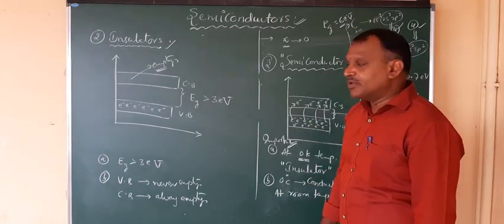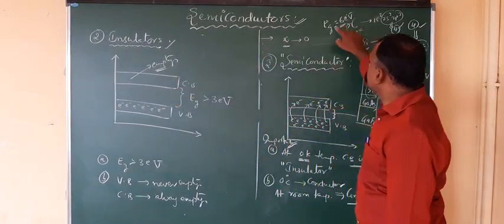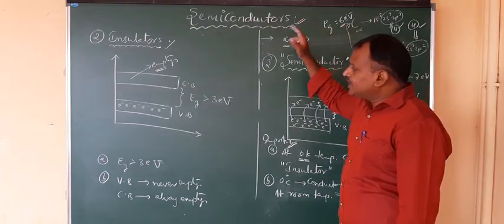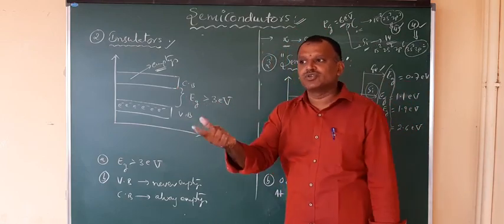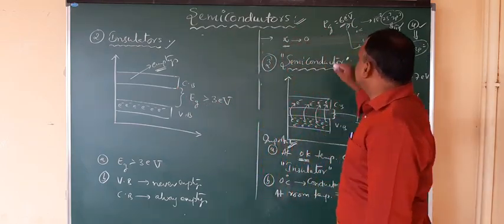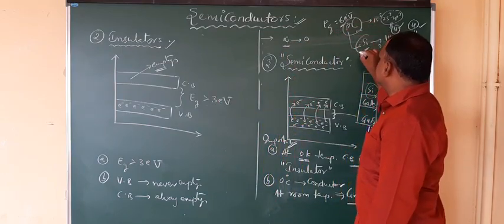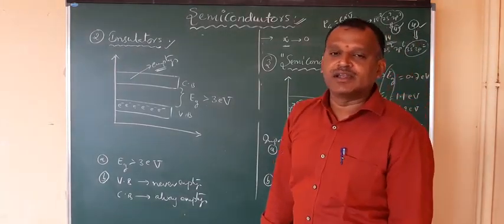The energy gap between the valence band and conduction band for carbon is 6 electron volts, which is very, very high. Any material having an energy gap greater than 3 electron volts belongs to insulators, right? So now it behaves as an insulator. So carbon is an insulator, and silicon is which one? It is a semiconductor, right?